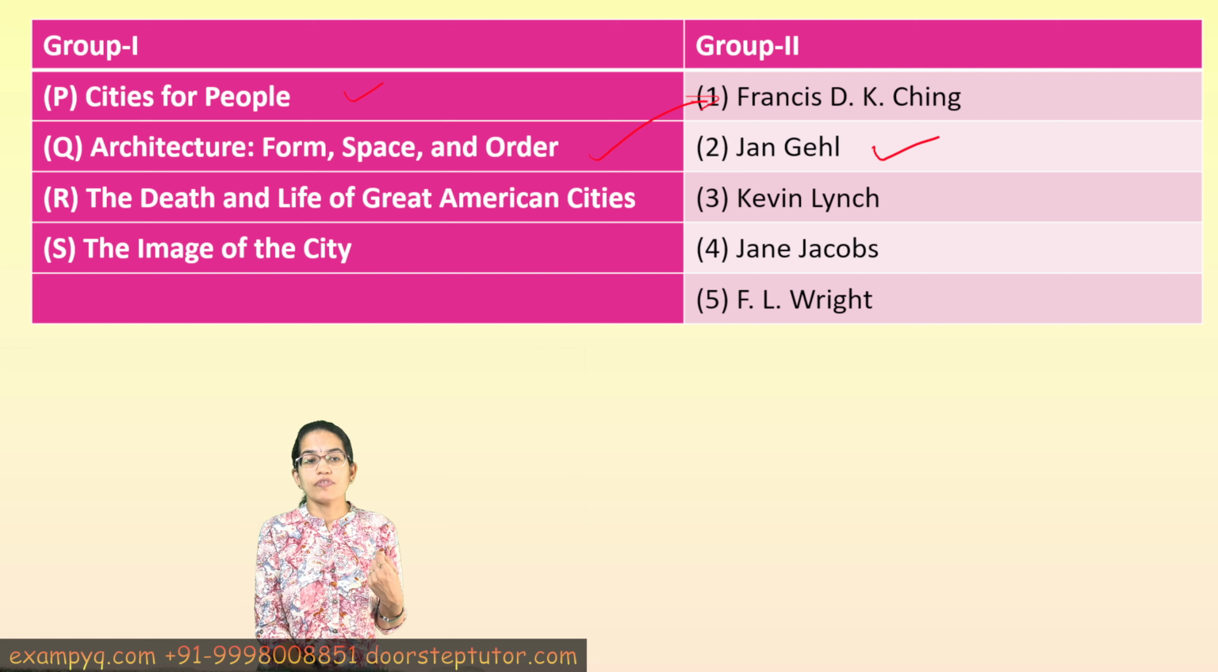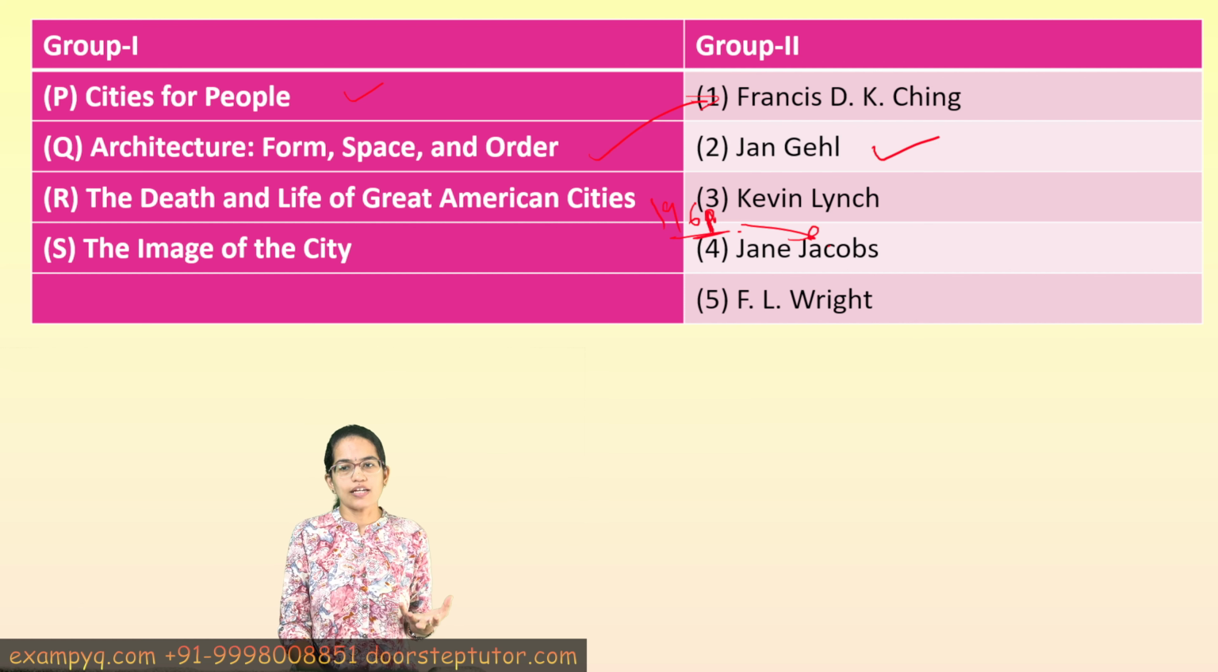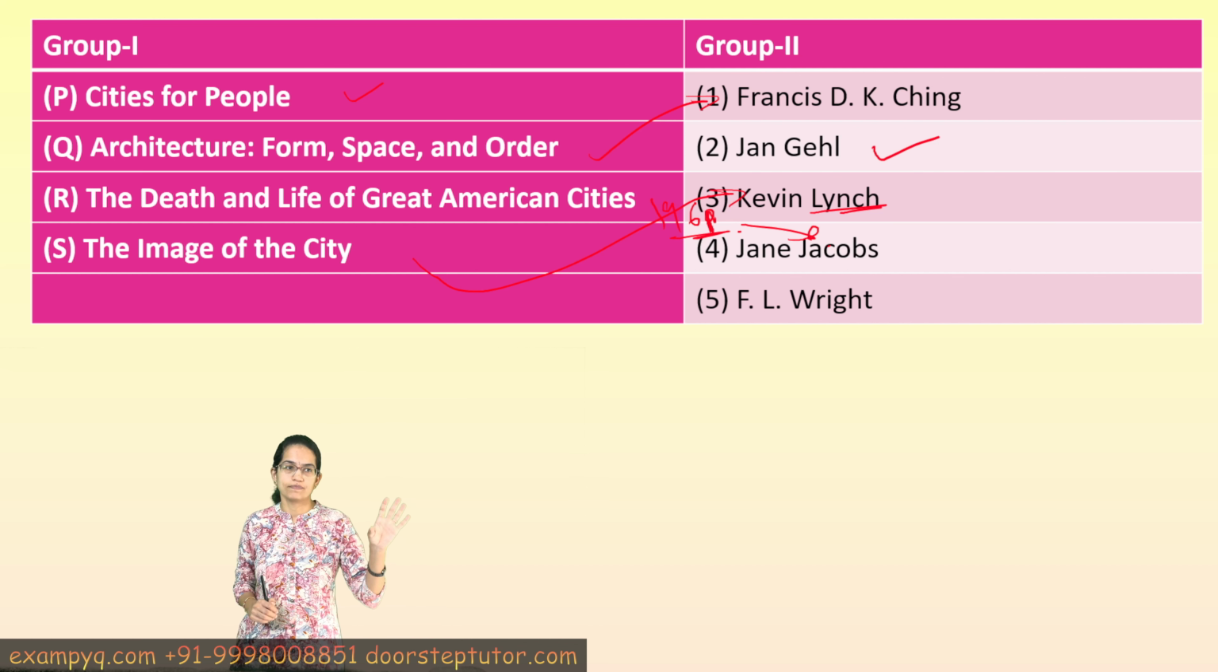The next is The Death and Life of Great American Cities. This was one of the very important books of the 1960s, and this was written by an activist known as Jane Jacobs. The next is The Image of the City, again a book on planning and design of an urban area, written by Kevin Lynch. So those are the correct matches for these.